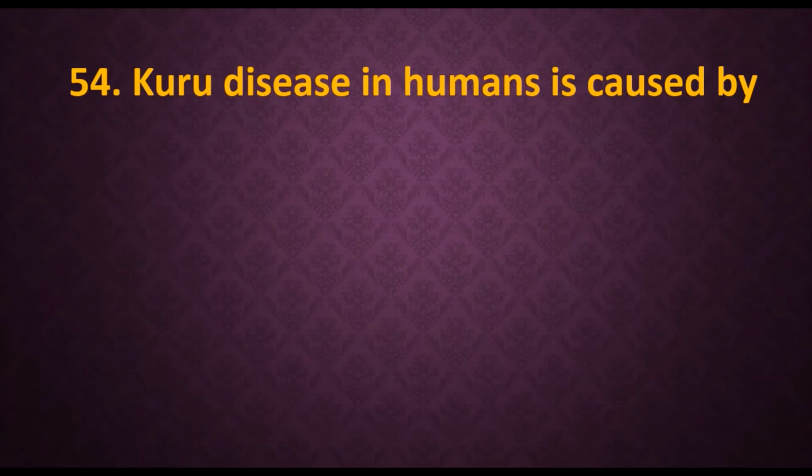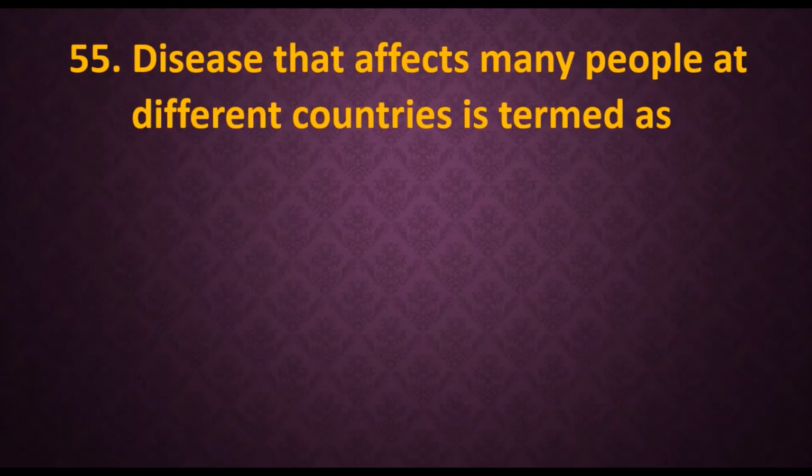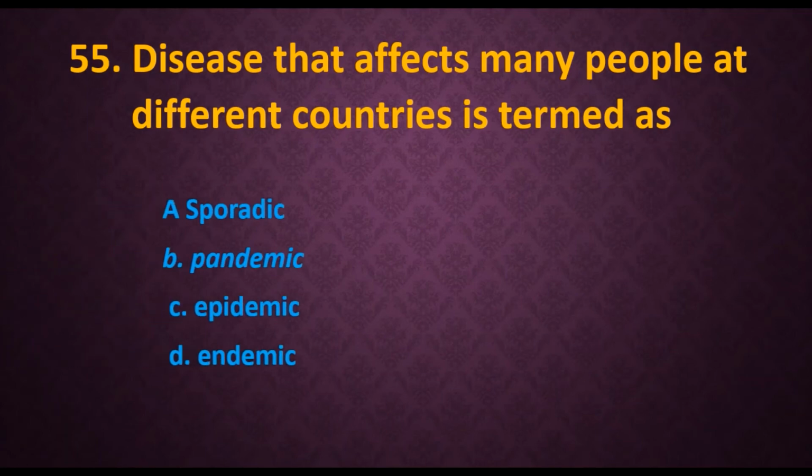54. Kuru disease in humans is caused by. Options are A. Bacteria, B. Viroids, C. Prions, D. Mycoplasma. And the answer is prions. 55. A disease that affects many people in different countries is termed as. Options are A. Sporadic, B. Pandemic, C. Epidemic, D. Endemic. And the answer is obviously pandemic.